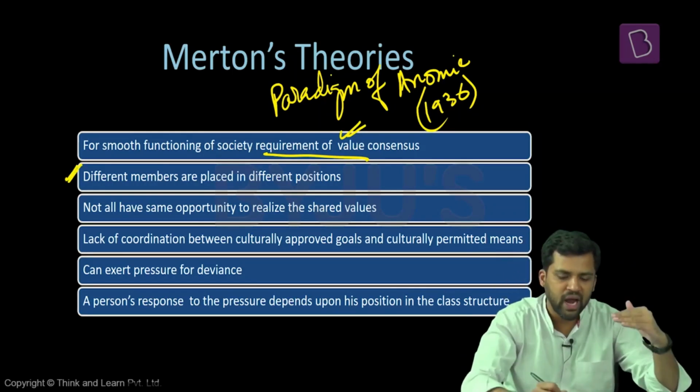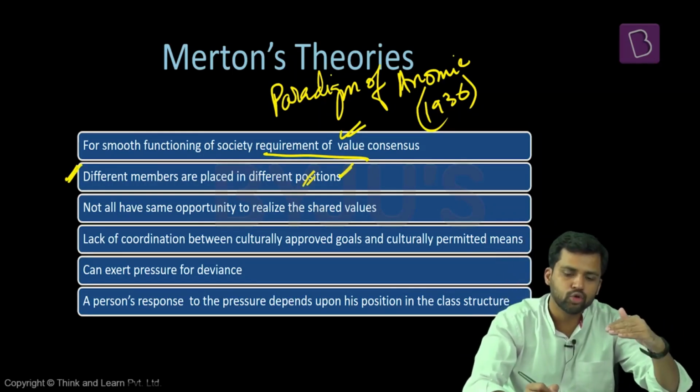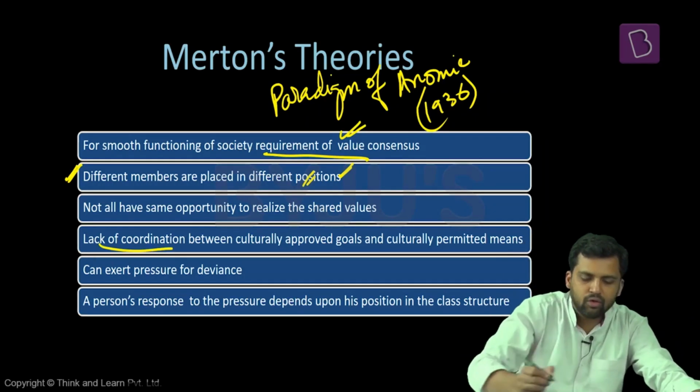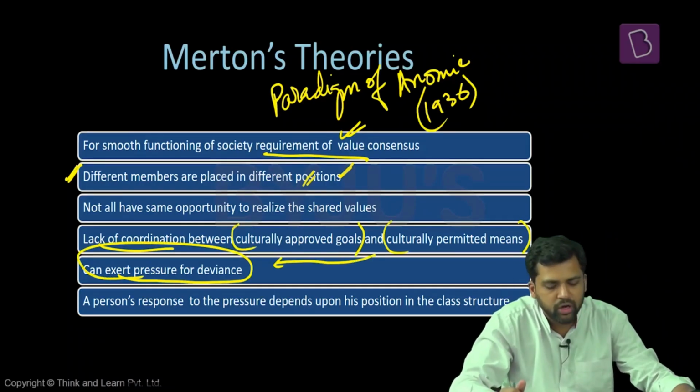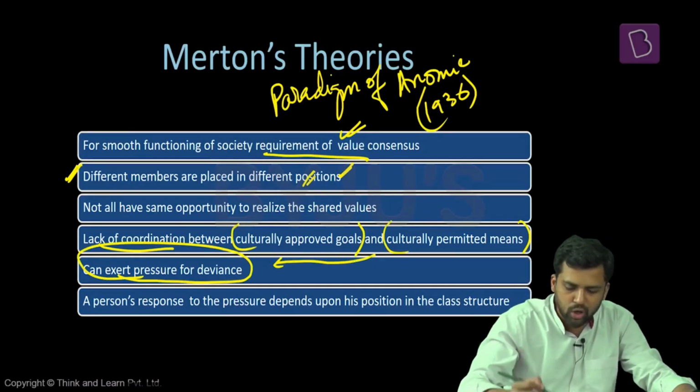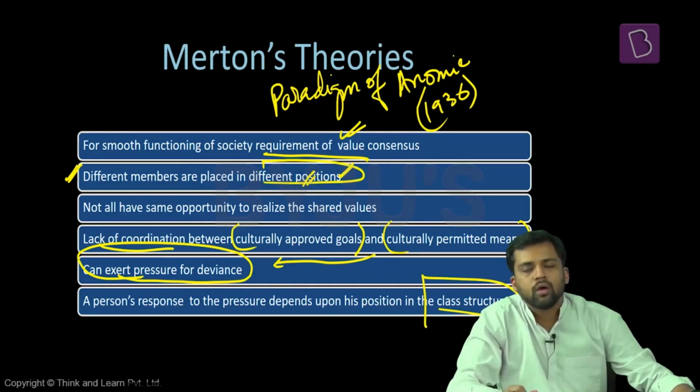Different members in the society are placed at different positions. So not everyone has the same opportunity to realize these values. Sometimes there can be a lack of coordination between culturally approved goals and culturally permitted needs. And this can exert pressure on an individual for deviance. An individual's response to this particular pressure will be dependent on his class position. What do we mean by this?